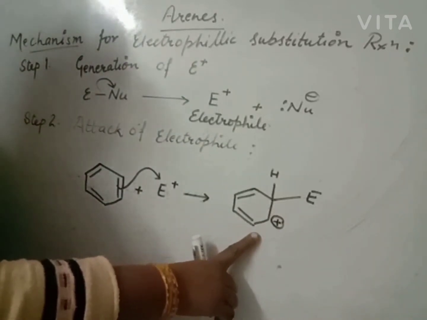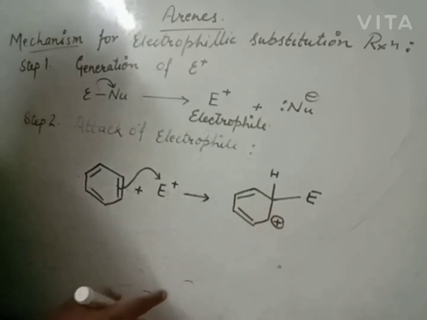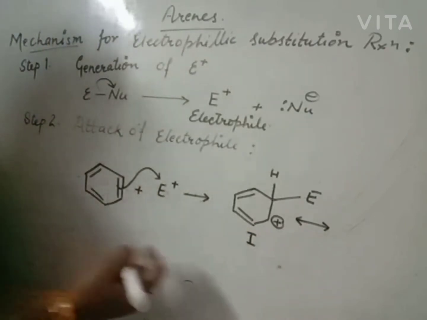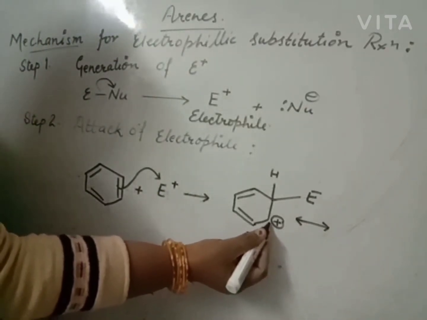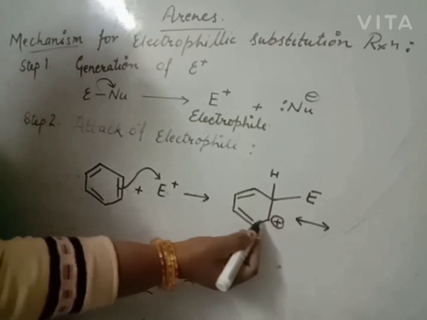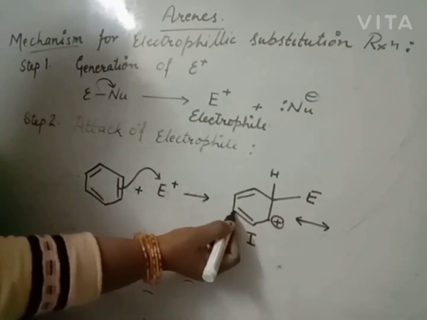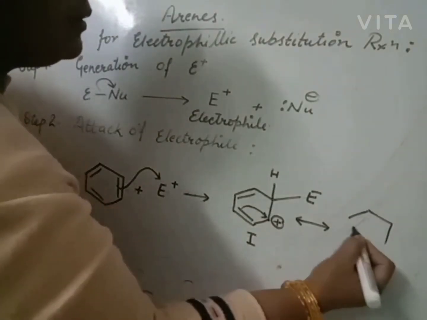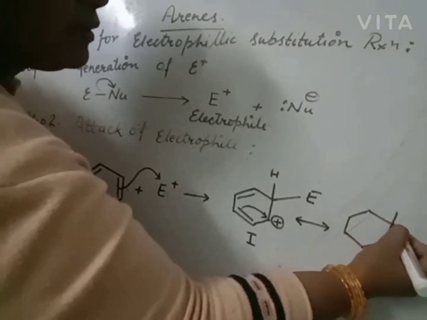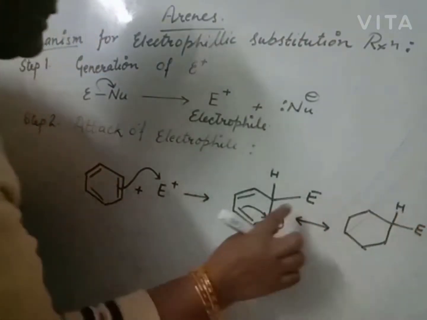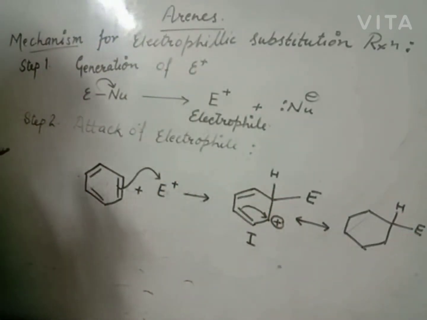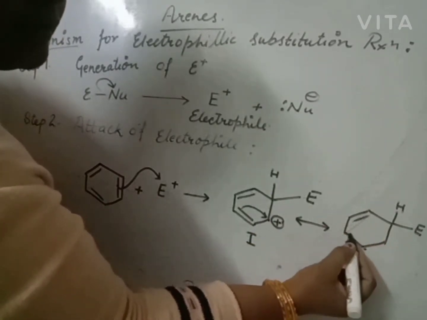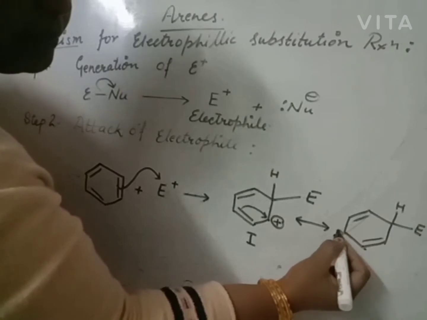Now this carbocation, the aromatic or arene carbocation, shows resonance. How does it show resonance? The first resonating structure is this one. Now this carbon, identify, has fewer electrons and this one has more electrons, so it shifts its pi electron towards itself. Then this carbon is sp3 hybridized and does not involve in resonance. Clear? This carbon shifts the pi bond towards this, so this carbon is positive.